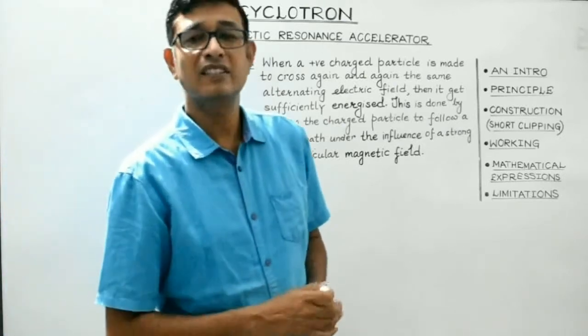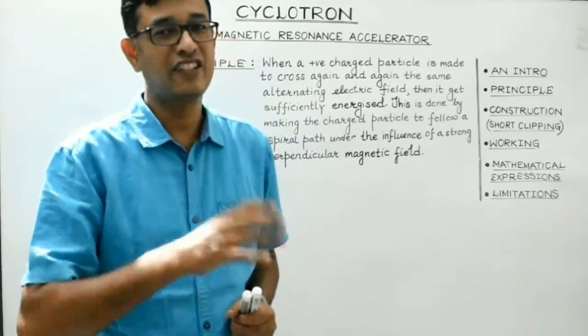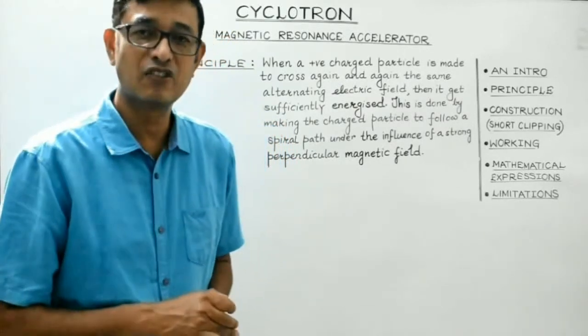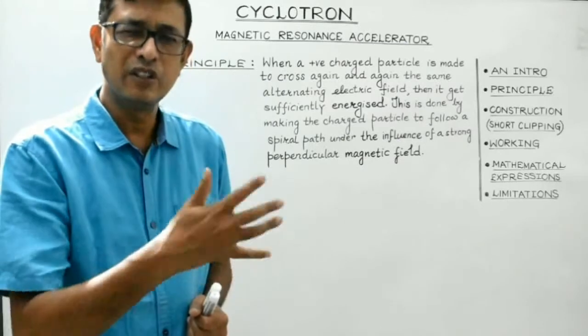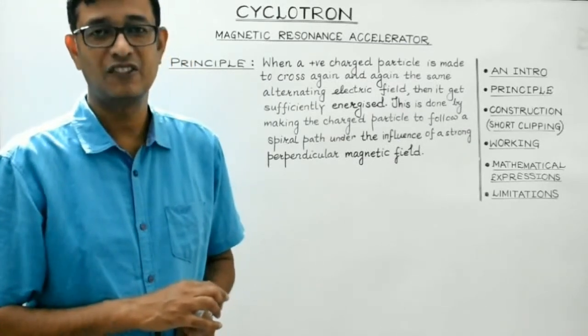So basically, the cyclotron is a particle accelerator. Students, a cyclotron can be used to accelerate protons, deuterons, or even alpha particles. I mean positively charged particles, right?